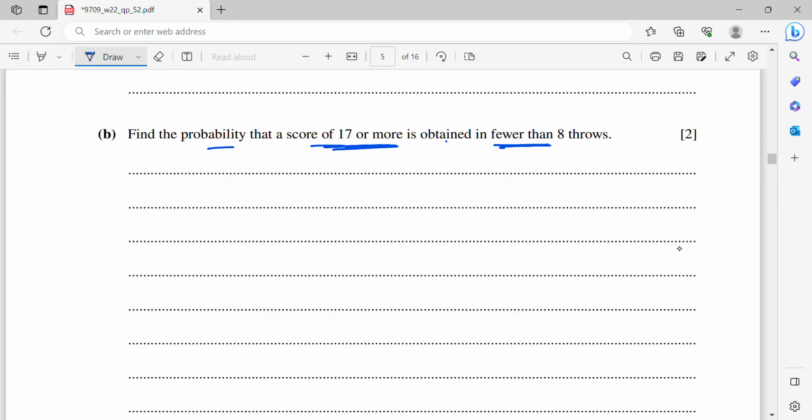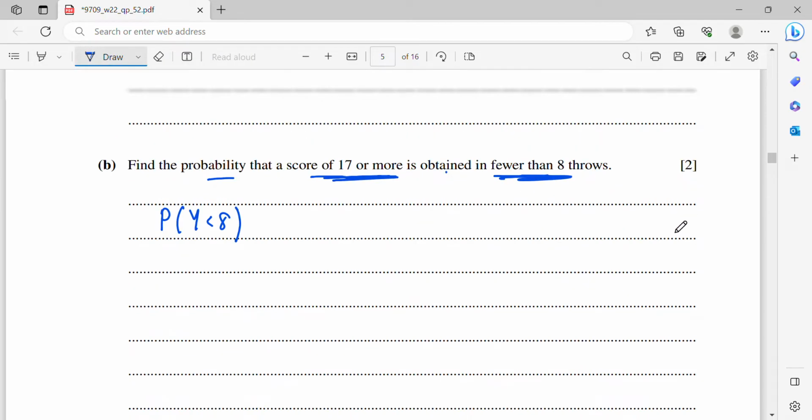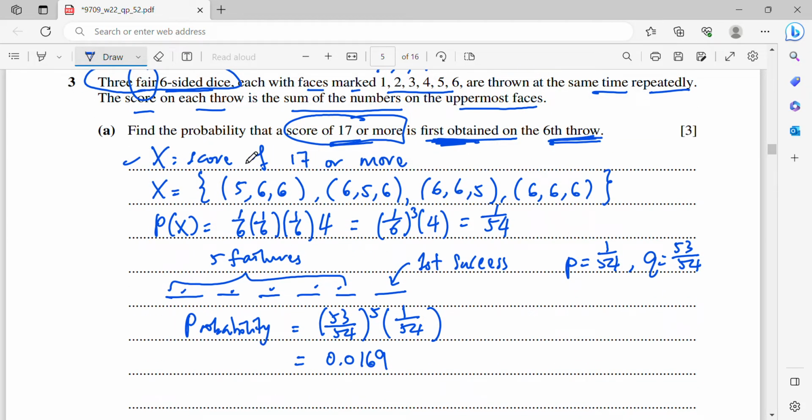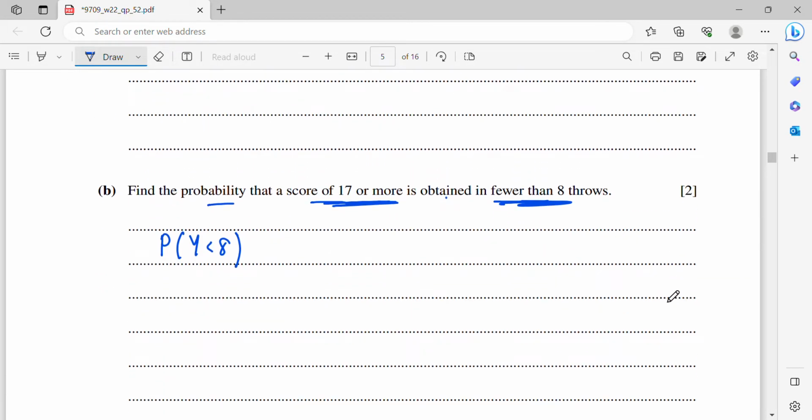So now, the easiest method is P(Y < 8). I will write Y less than 8, because it is less than 8 throws. I will not use X because my X is a score, so now my Y is referring to the number of throws. So P(Y < 8) will be 1 minus q to the power of 8 minus 1. That is the formula for geometric, right?